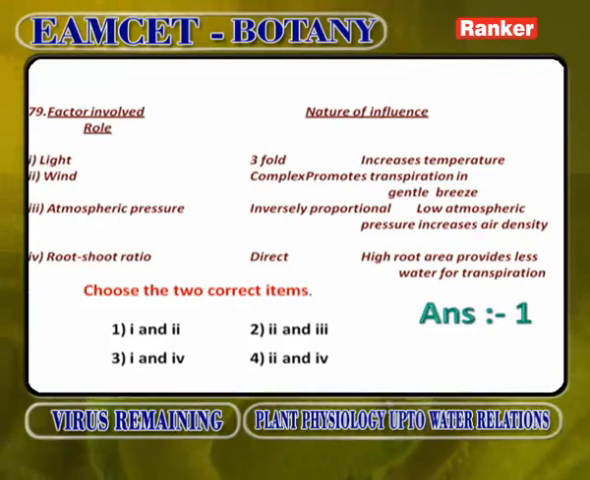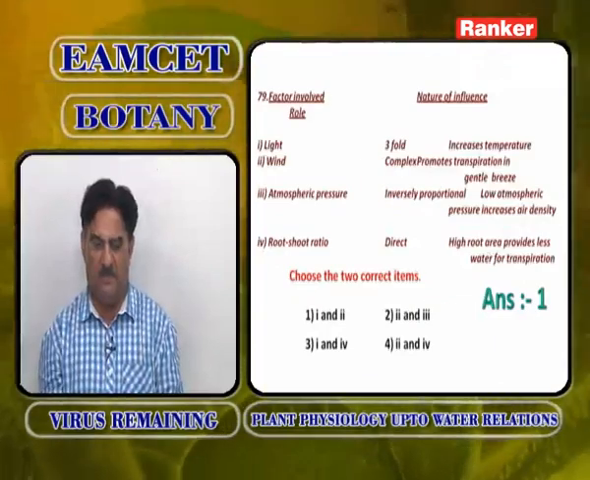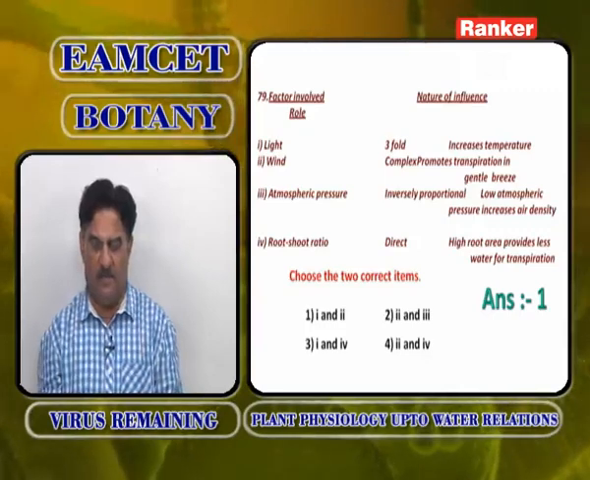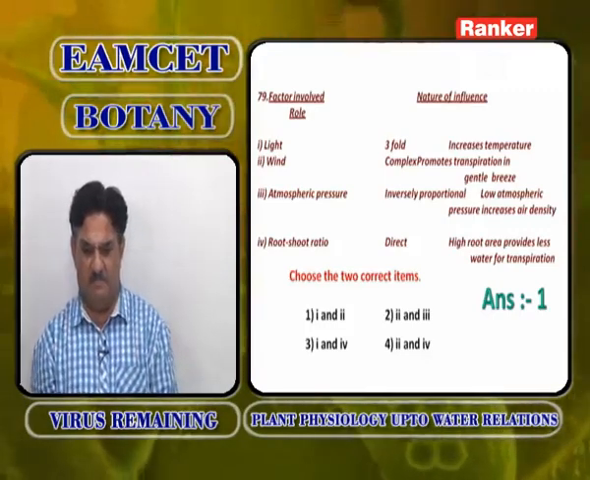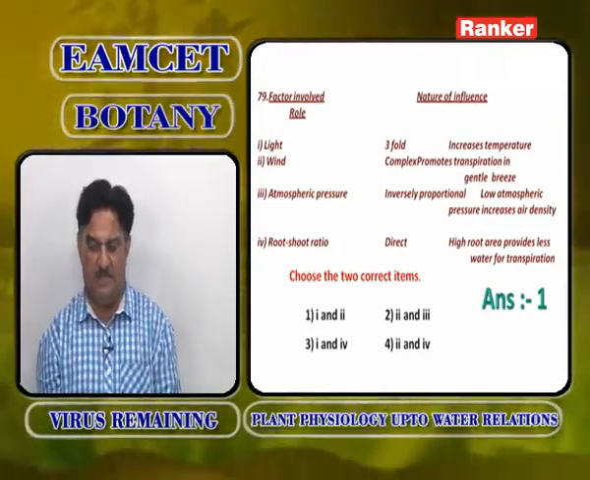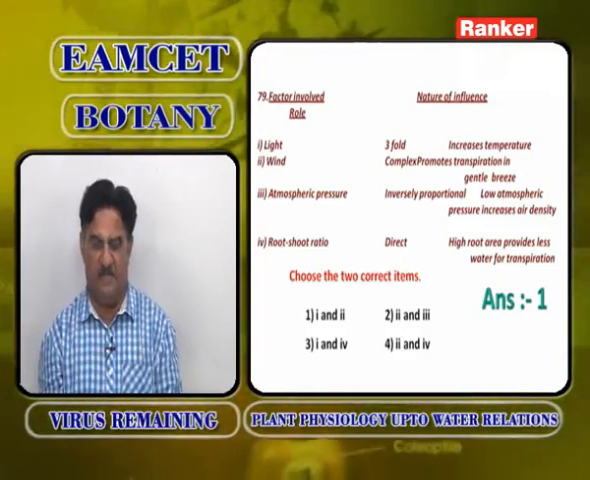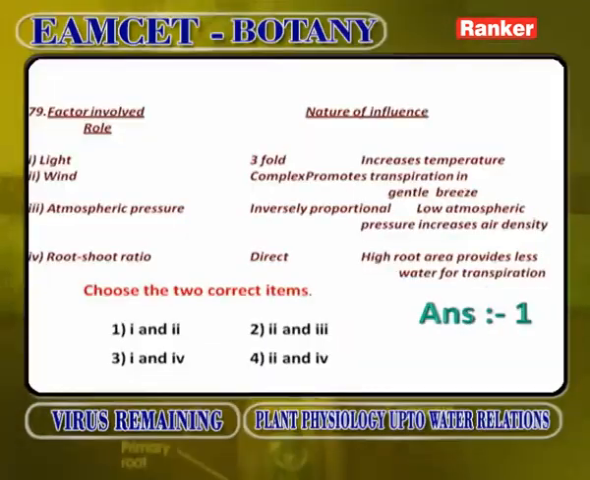Now, factors involved, nature of influence and role. Light, threefold effects, increases temperature. Wind, it is a complex influence, promotes the transpiration in gentle breeze. Atmospheric pressure, inversely proportional. At low atmospheric pressure increases air density. Root shoot ratio, direct influence, and high root area provides less water for transpiration.